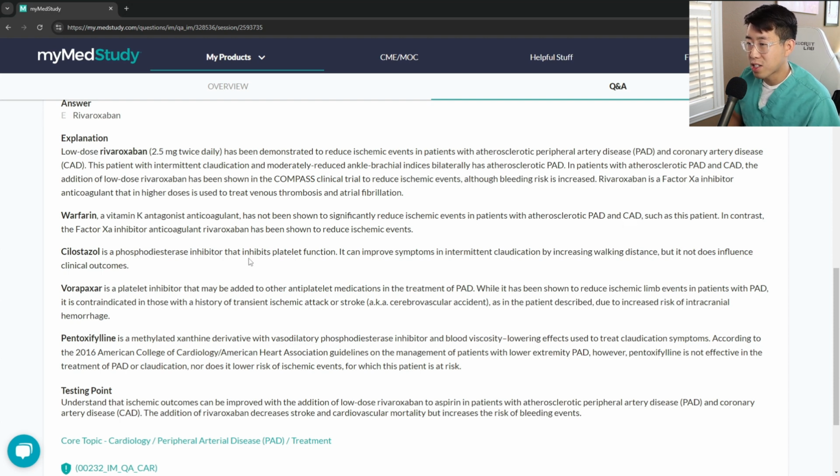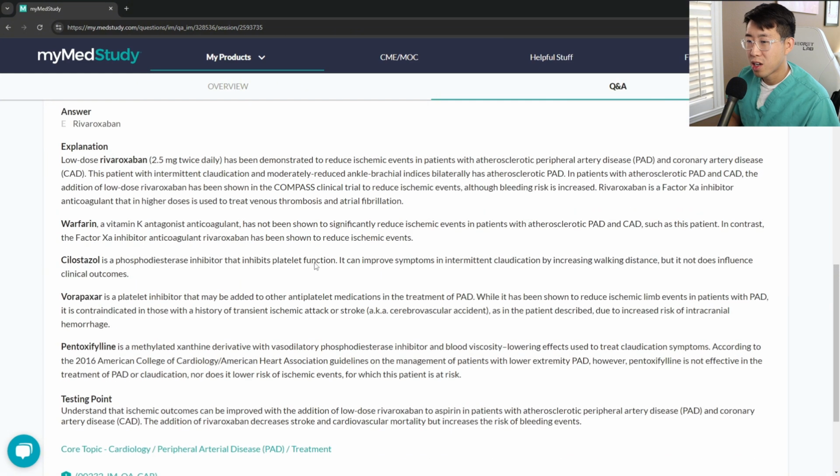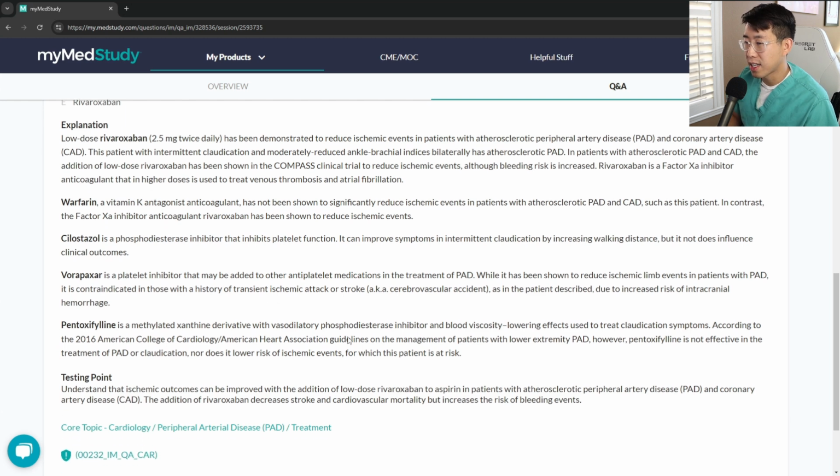Cilostazol is a phosphodiesterase inhibitor. It can improve symptoms in intermittent claudication. Vorapaxar is a platelet inhibitor. It has been shown to reduce ischemic limb events, but it's contraindicated in patients with a history of TIA or stroke. And pentoxifylline looks like it can be used for peripheral arterial disease to treat claudication symptoms, but otherwise it's not effective in the treatment of PAD.